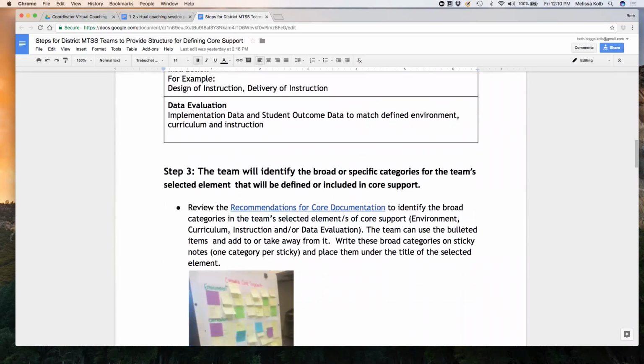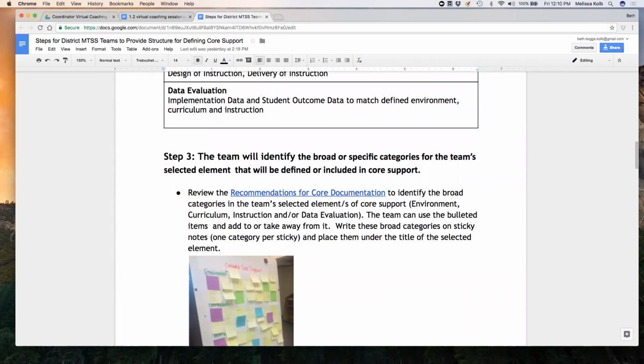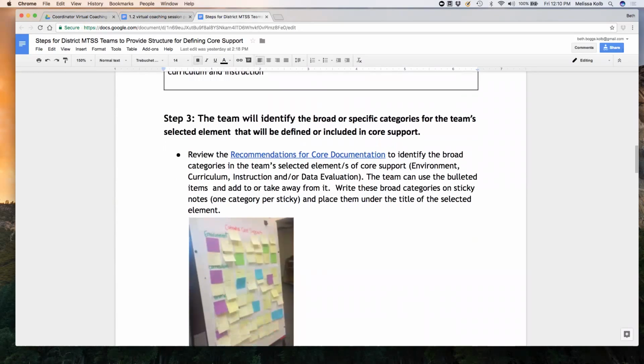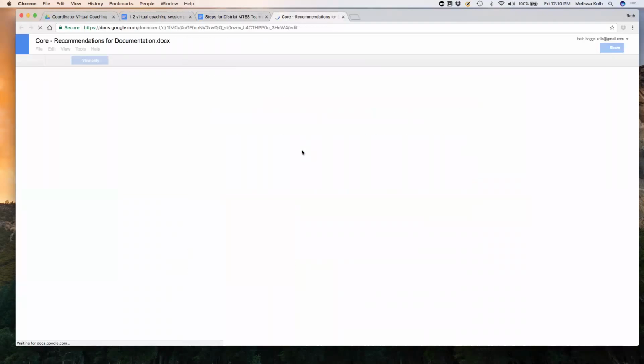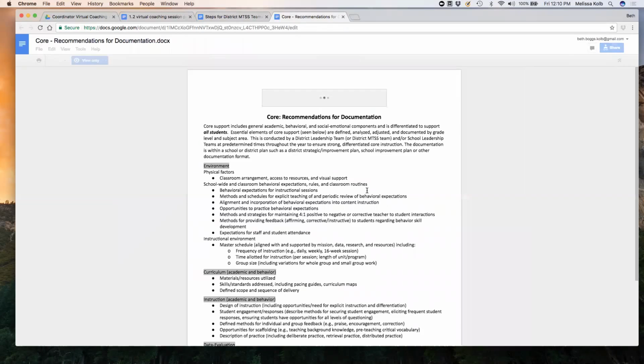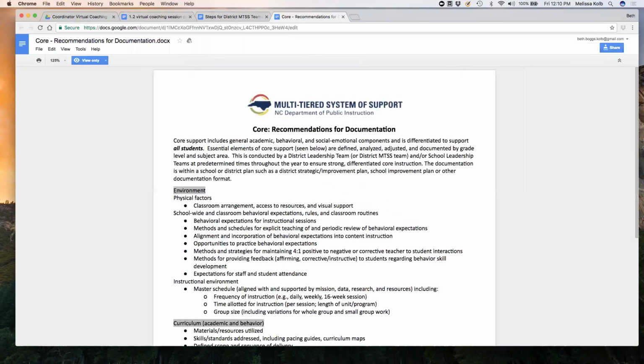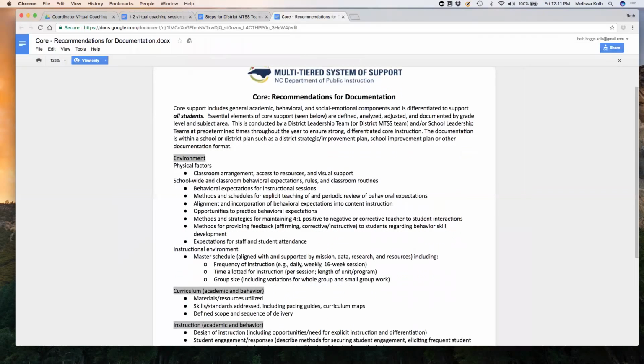The third step would be that the team identifies broad or specific categories for each of those selected items. So we do connect you. We get a lot of questions around, well, what about documentation and what does your paperwork look like? So we actually have suggestions for what this could look like for core. So if you click on this link, this should not be the first time you're seeing this. This is also in our Module 1 content, but it's core recommendations for documentation.